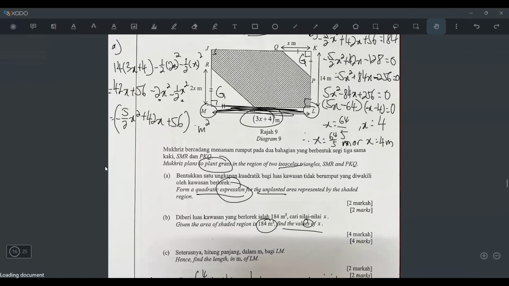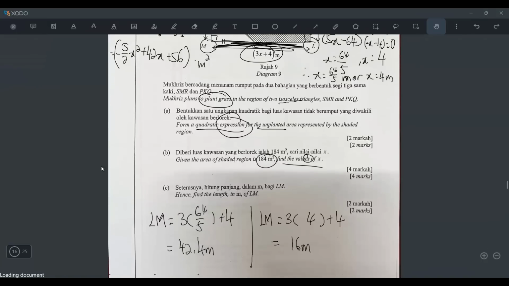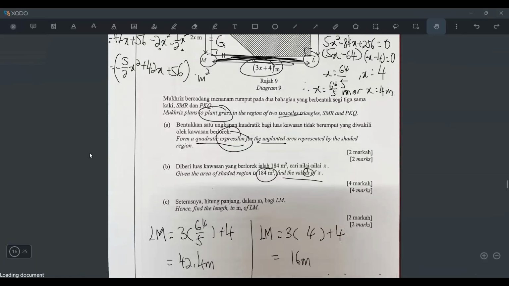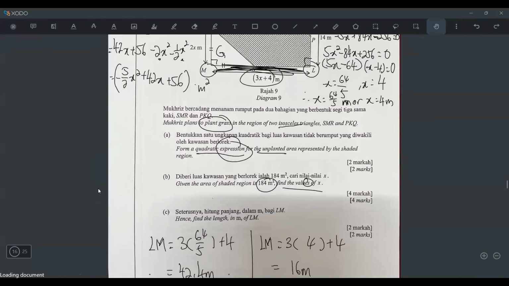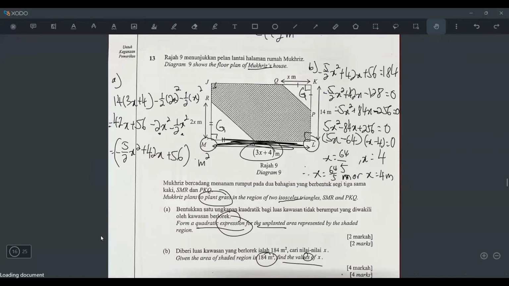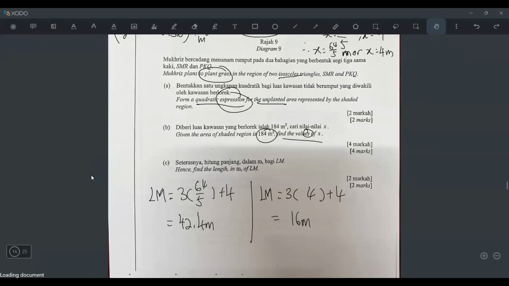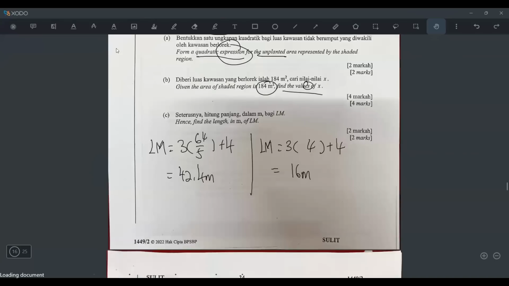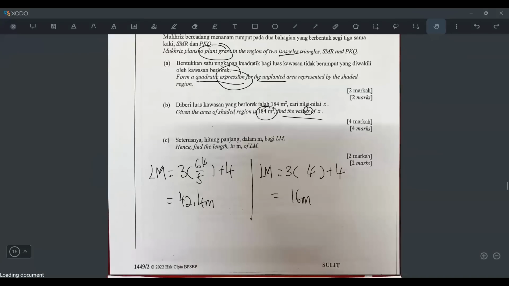I think both also can lah. I think you just leave both lah. Right? I thought maybe like one of it would be negative. I have to reject it, but I think you just leave both lah. Okay. So yeah, let's check the schema. So the schema says what? The panjang is 16. Okay, so the schema ended up choosing this as the answer lah. But it's fine. I will still recommend doing it for both case.